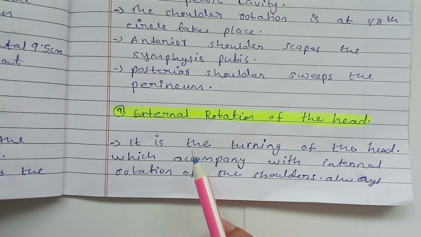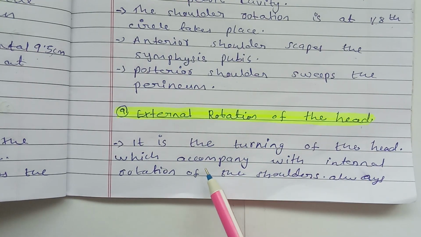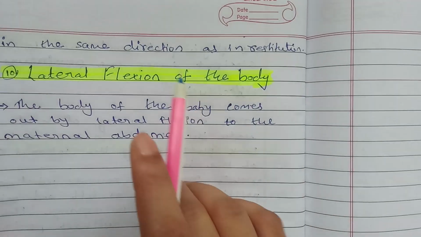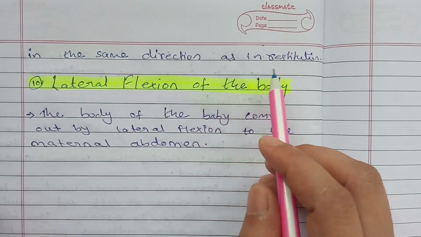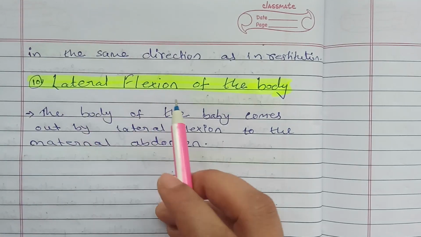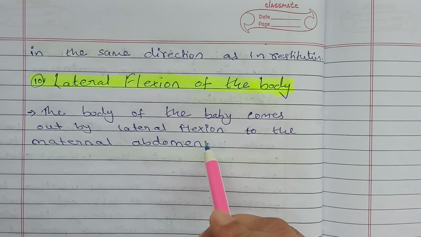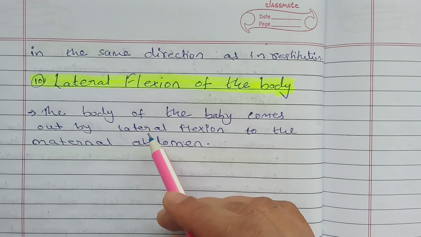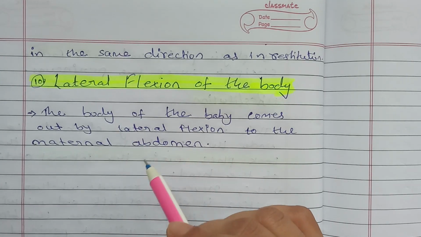Next is the external rotation of the head. It is the turning of the head which accompanies the internal rotation of the shoulder, and is always in the same direction as in restitution. Next is lateral flexion of the body. The body of the baby comes out by lateral flexion toward the maternal abdomen. So finally the body of the baby comes out by lateral flexion. Thank you.